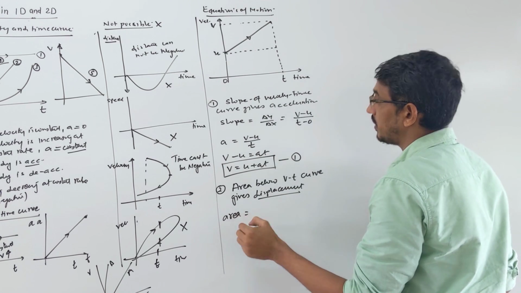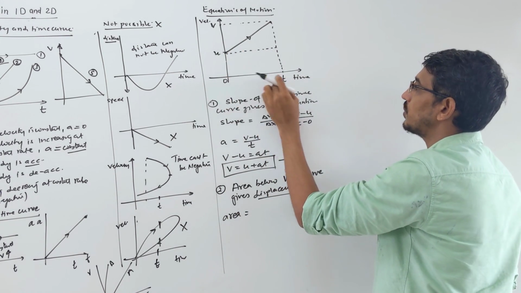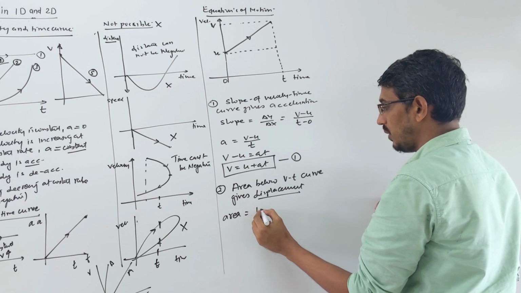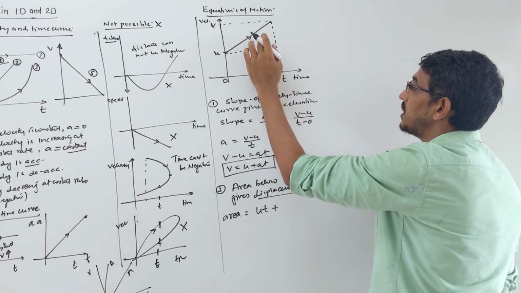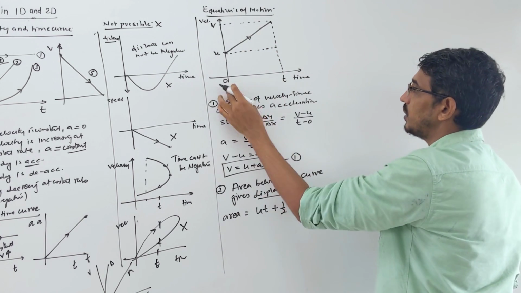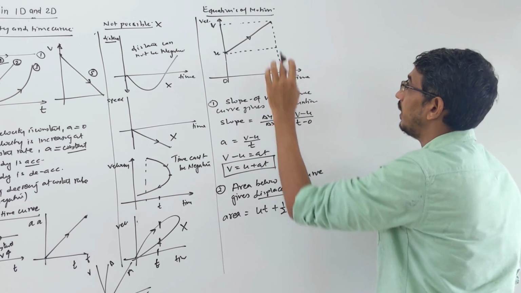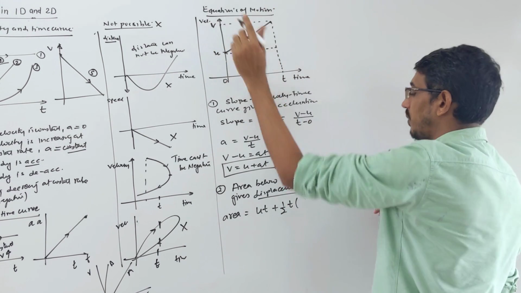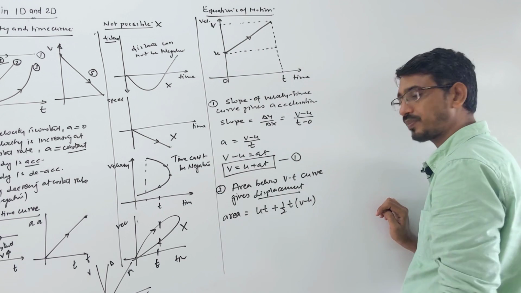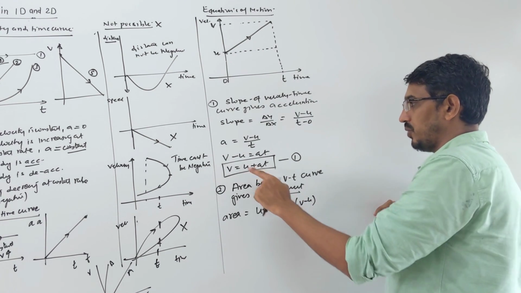Look here. The area of the rectangle is what? 0 to t and 0 to u, so u into t, plus the area of this triangle, that's what? Half, 0 to t, okay, t, and the height is what? This much, means u to v. So v minus u. Let's replace v minus u from here.